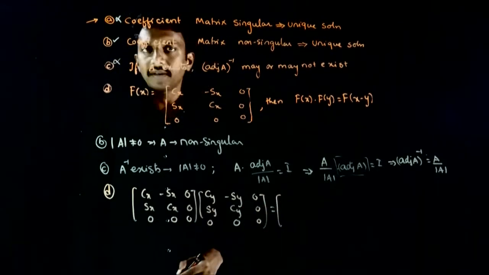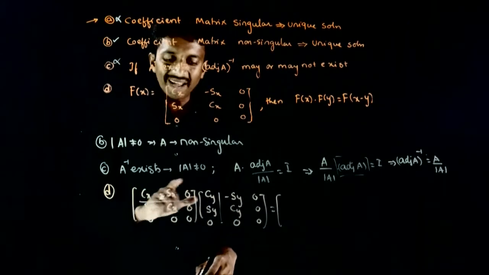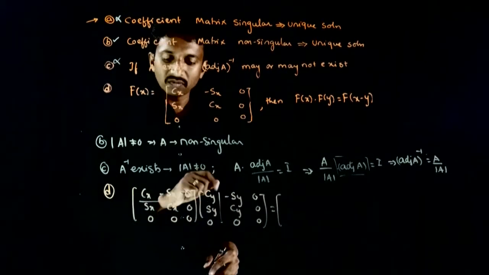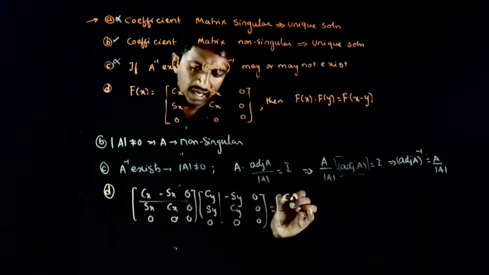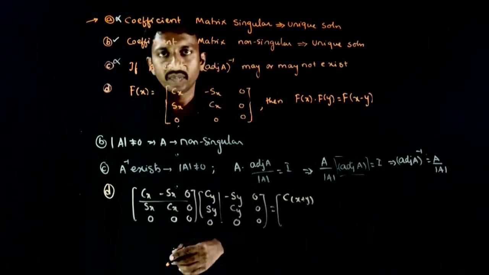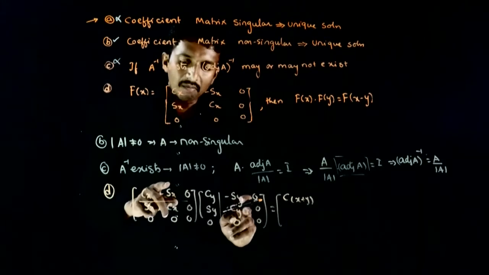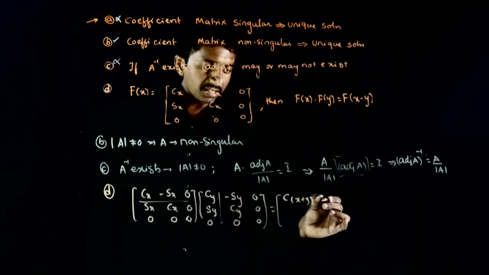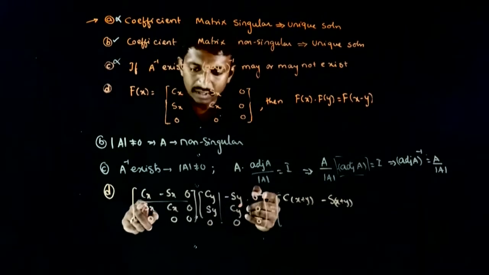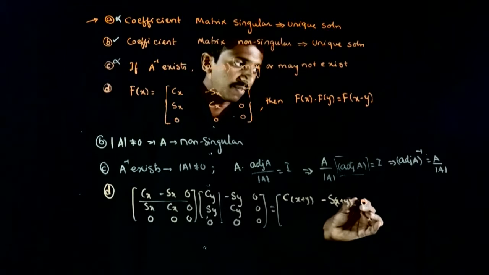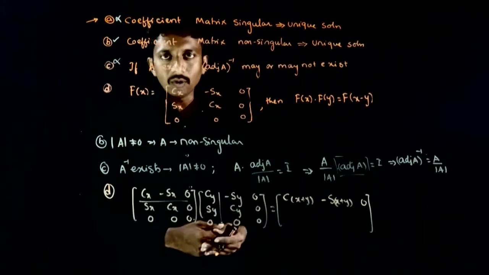What is the matrix that you get? So first row into first column, cos x cos y minus sin x sin y, which is cos of x plus y. And first row into second column, minus cos x sin y minus sin x cos y, so minus of sin x plus y. Third element, 0, 0, 0. Third element is 0. So I am not going to calculate the other terms. You can just go on and calculate.